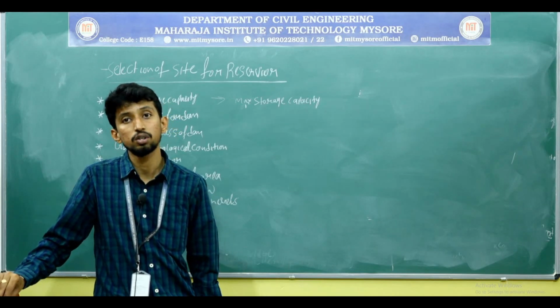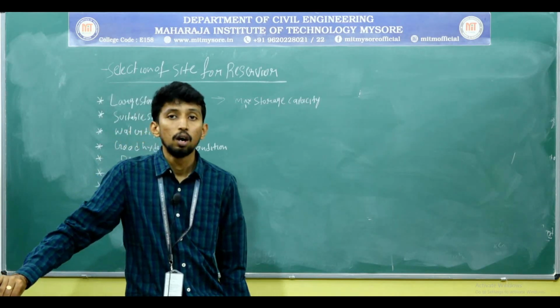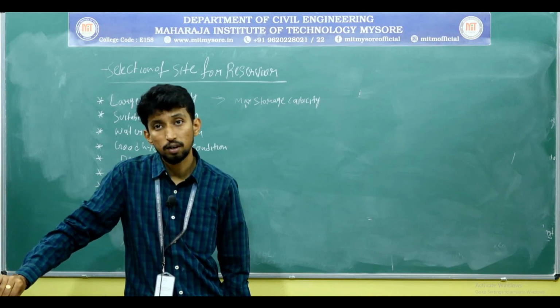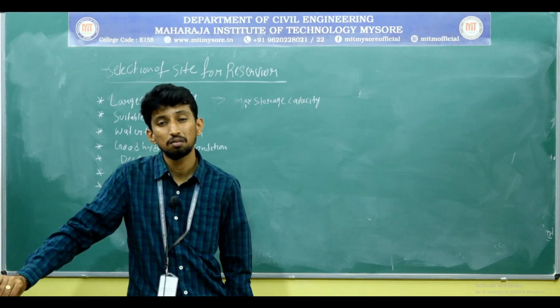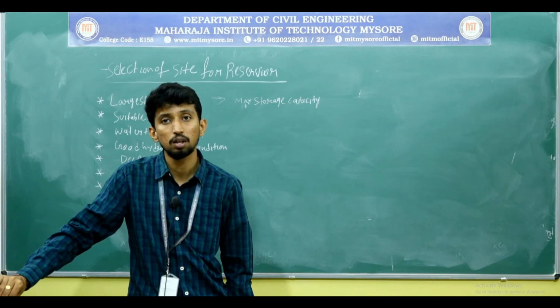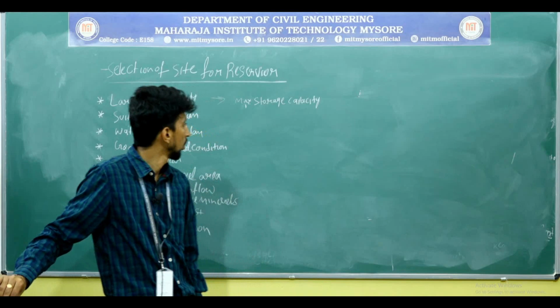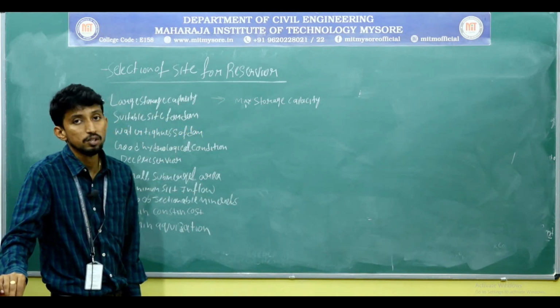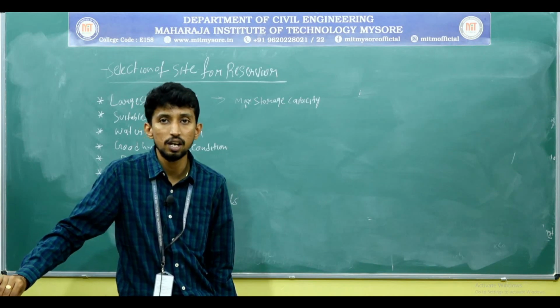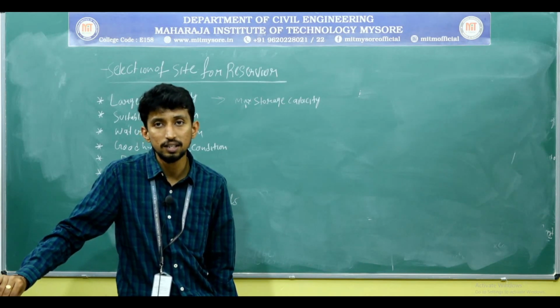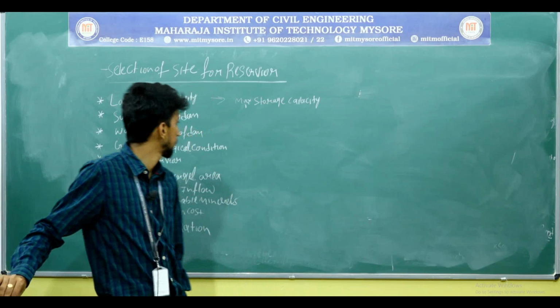You all know the Three Gorges Dam in China produces around 24,000 kilowatt, whereas in India the maximum power generation is only 2000 or 2200 kilowatt. If the storage capacity is more, it will be helpful for both agriculture and industry, and it also increases the economy of the people.